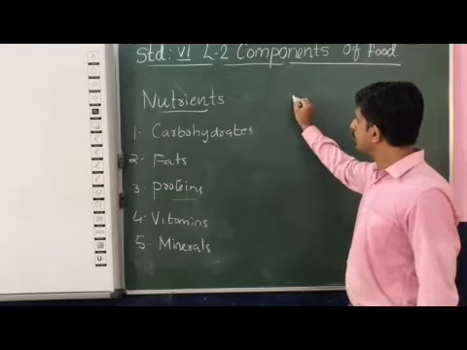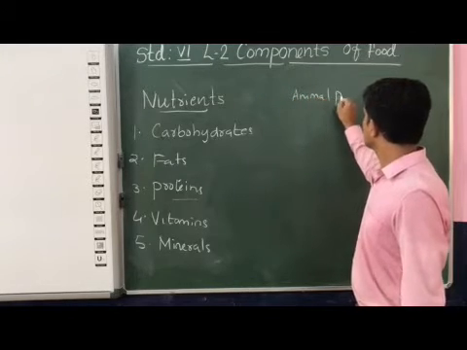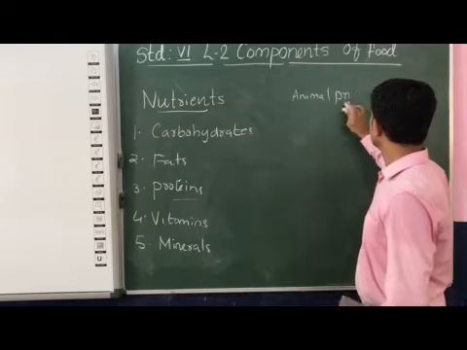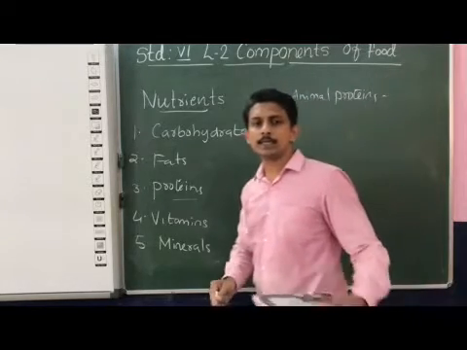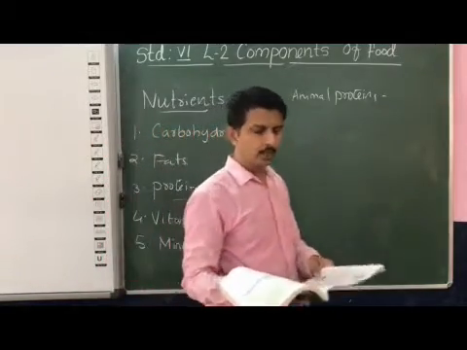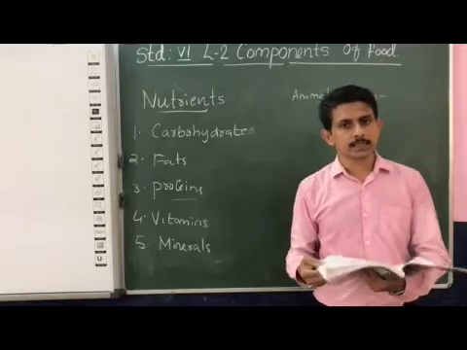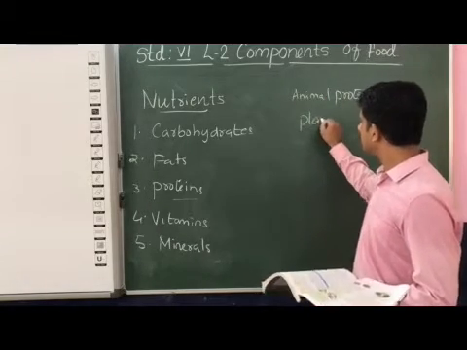Proteins are obtained from plants and animals. When we consider animal proteins, meat, fish, egg and milk are all considered animal proteins. Similarly, there is plant protein also.